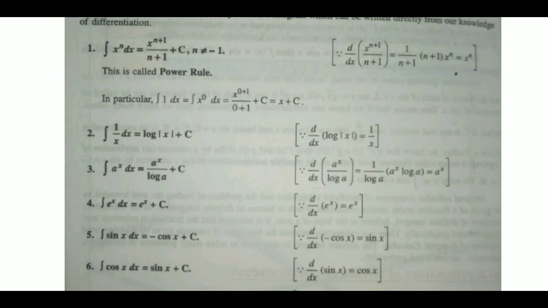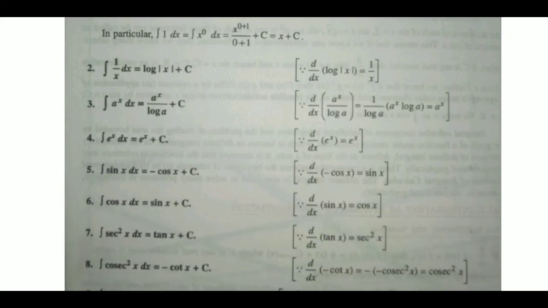For e power x dx, we know that differentiation of e power x is again e power x. So integration of e power x dx is again e power x plus c. For integration we will always add c.